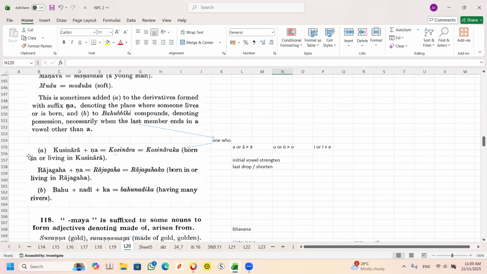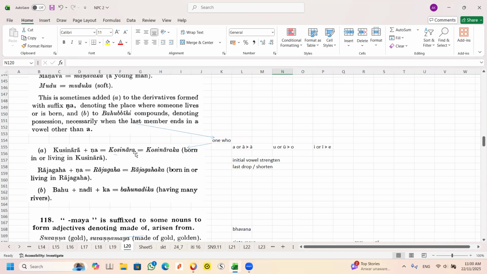Kusinara. Can you see? You become O. Kusinara. Let me remind you, I always pronounce the last vowel A without the A. Kusinara, not Kusinara.